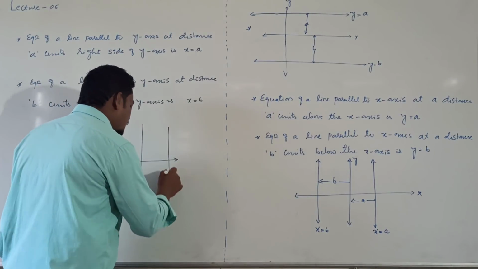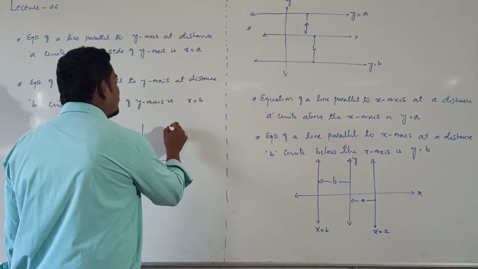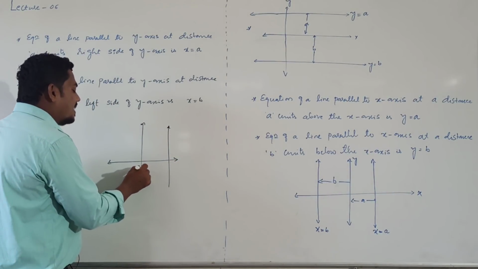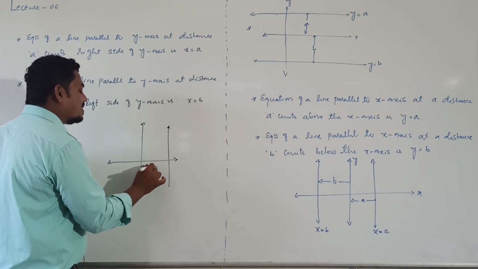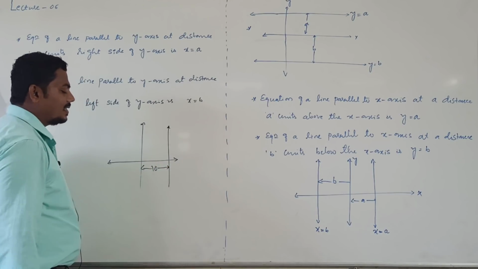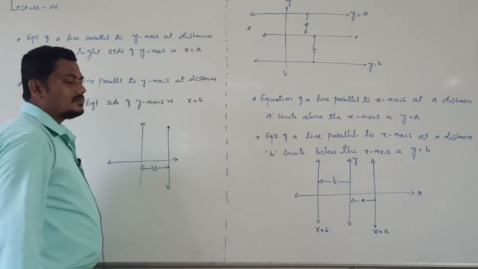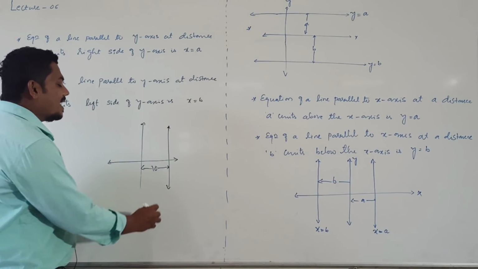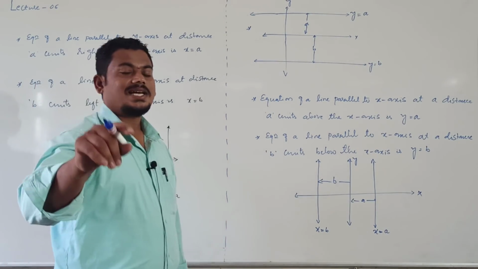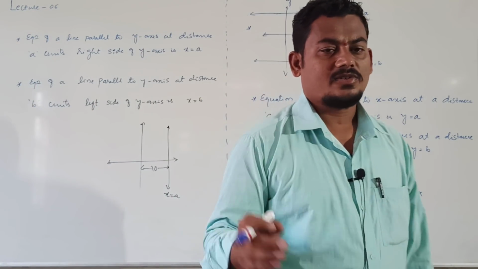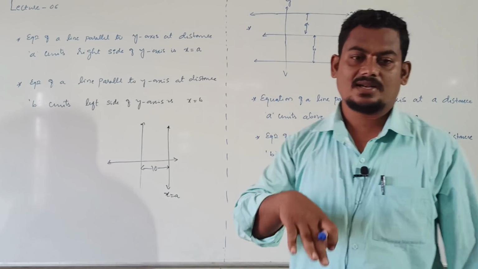This is our required line, parallel to y-axis at a distance 10 units. In this case, instead of a, some particular number 10 is given. Then what is its equation? Clearly it is x equal to 10. If a vertical line is there, then always x equal to. If a horizontal line is there, then always y equal to, right?